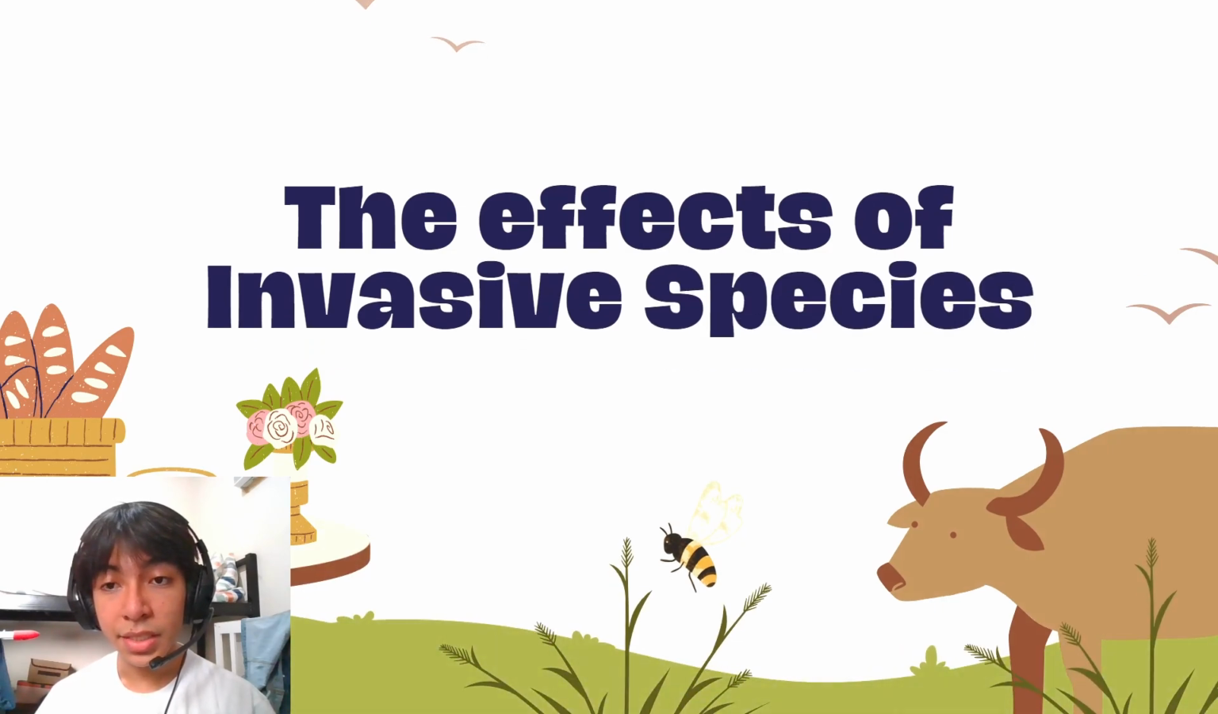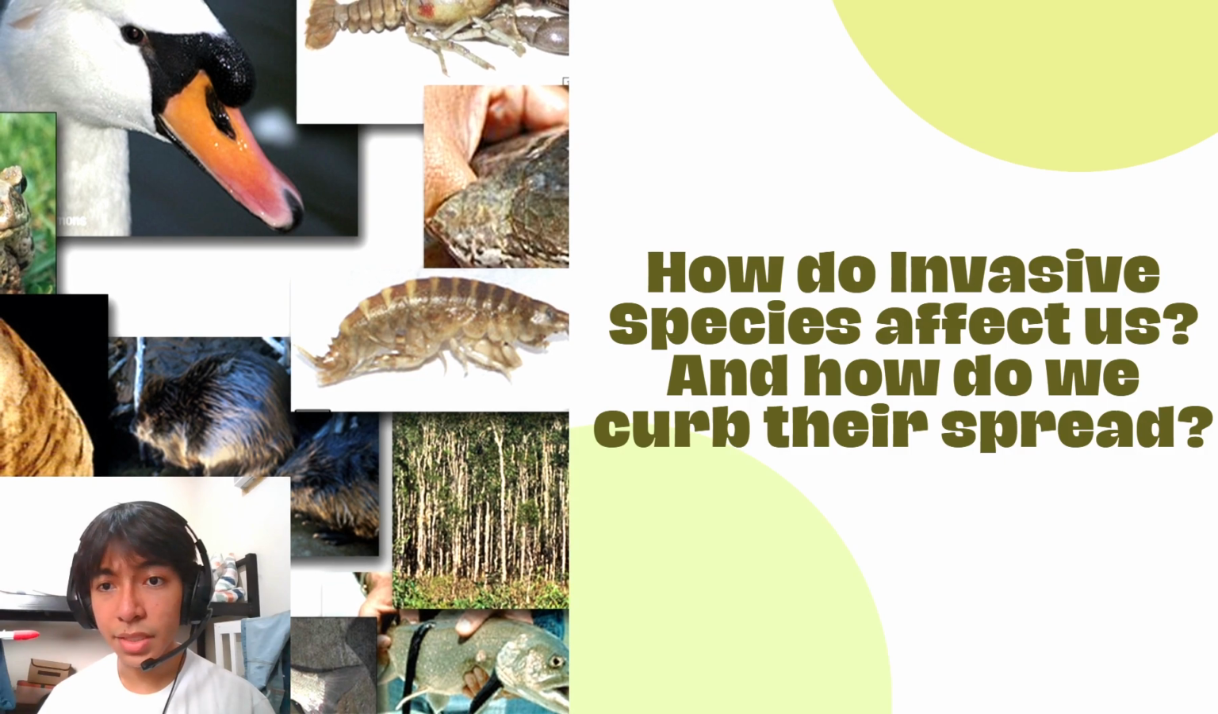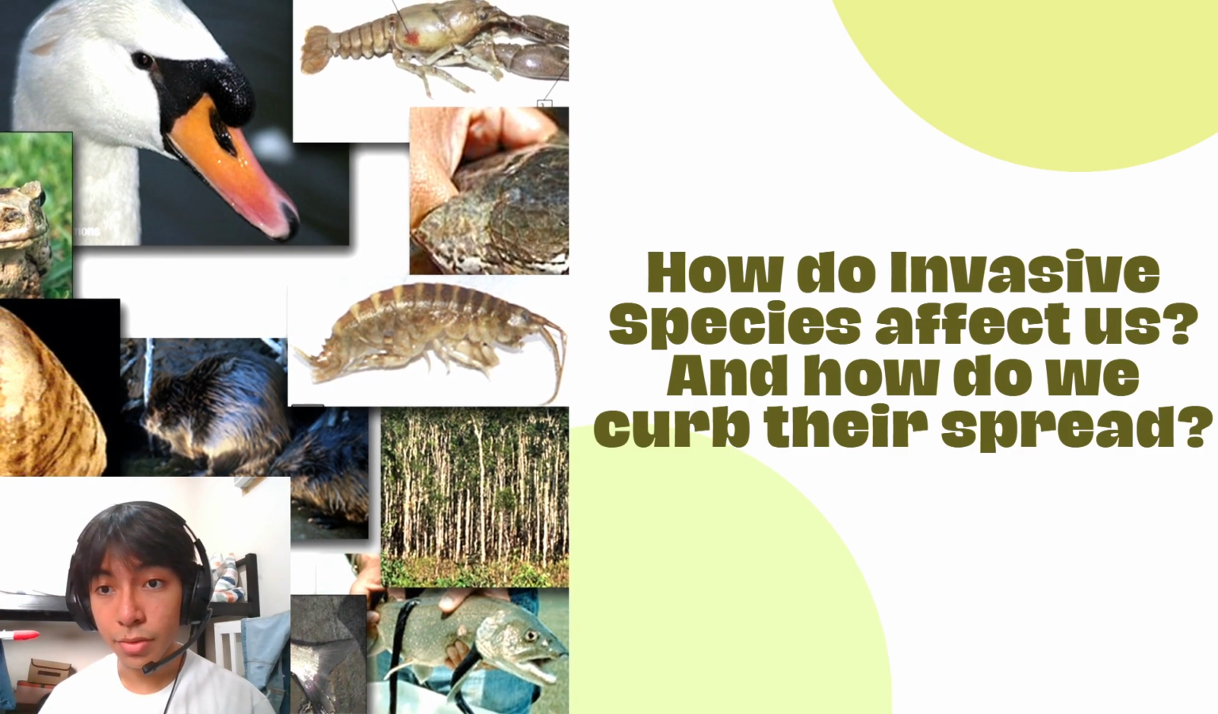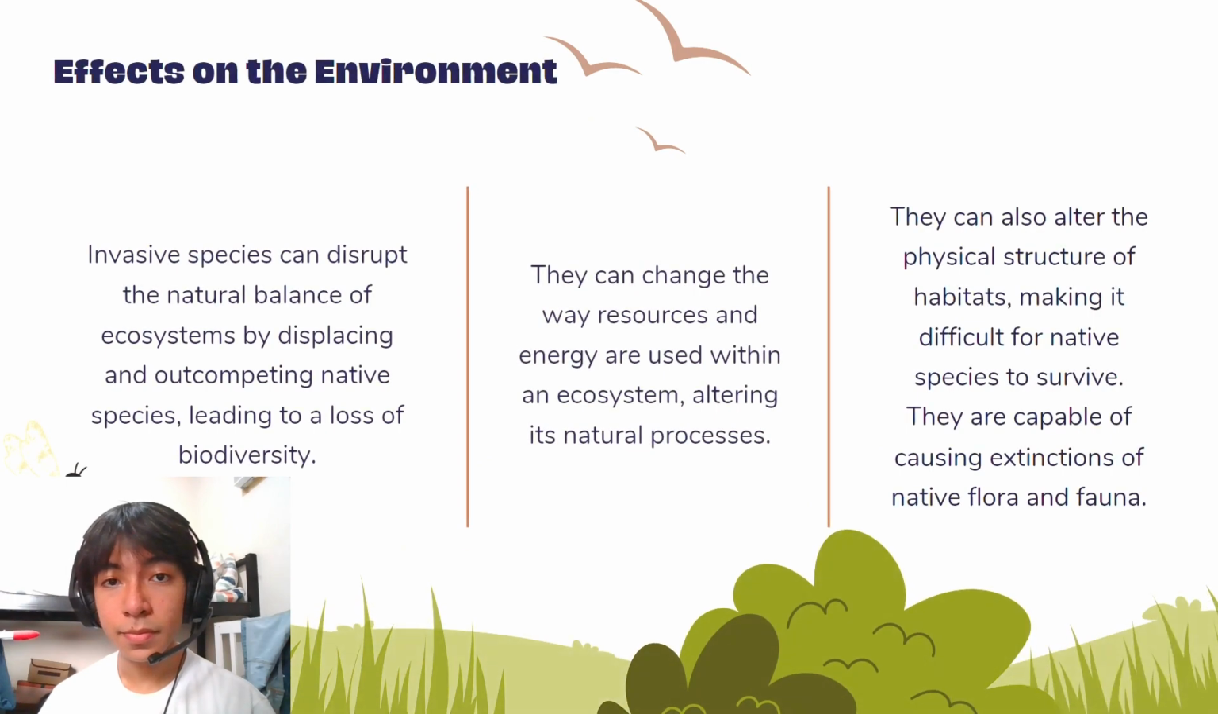The effects of invasive species. How do invasive species affect us, and what can we do to curb their spread? Specific effects on the environment include the disruption of the natural balance of ecosystems by displacing and outcompeting native species, leading to a loss of biodiversity, the changing of the way resources and energy are used within an ecosystem, altering its natural processes, and altering the physical structure of habitats, making it difficult for native species to survive and thrive. They are even capable of causing extinctions of native flora and fauna.